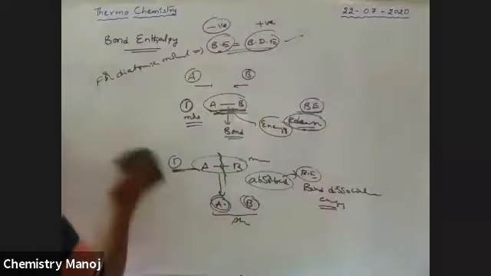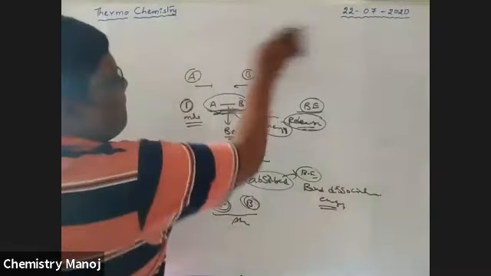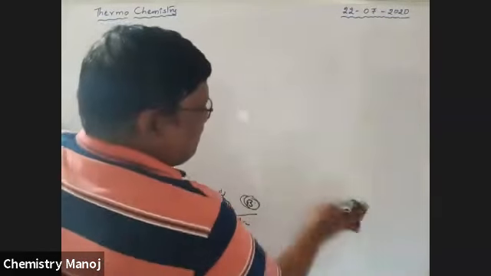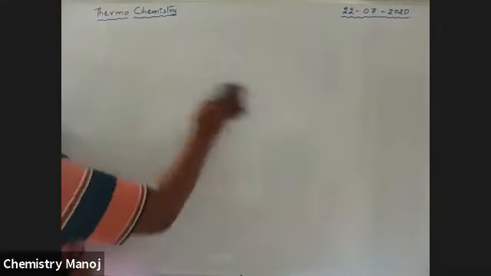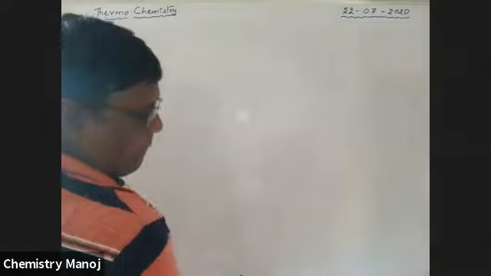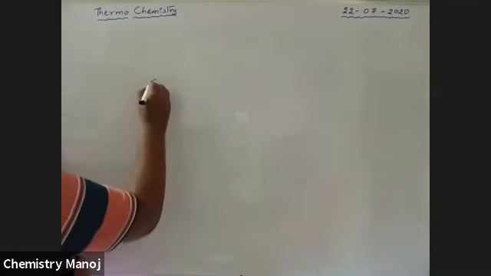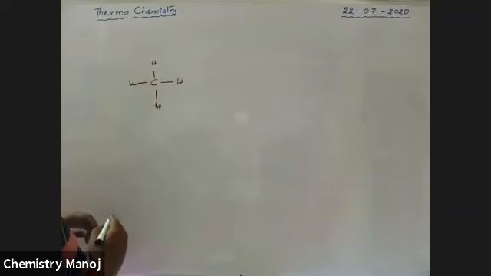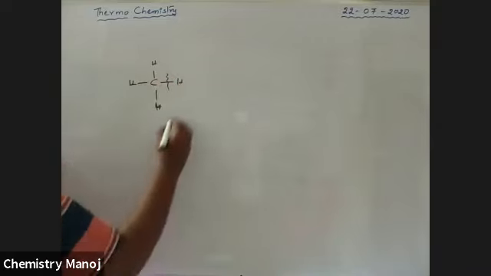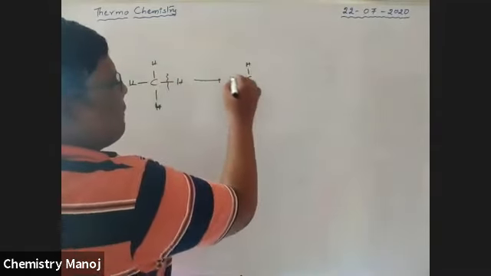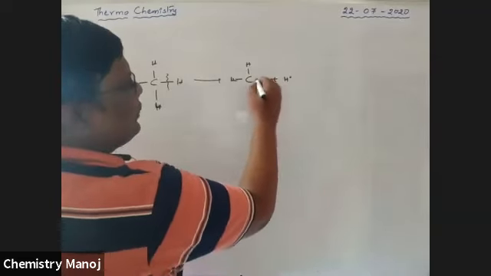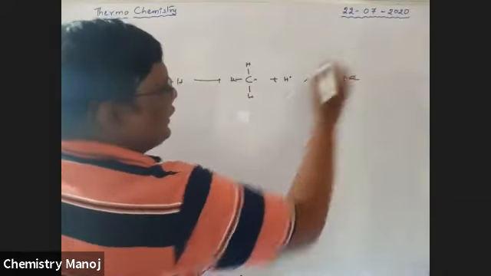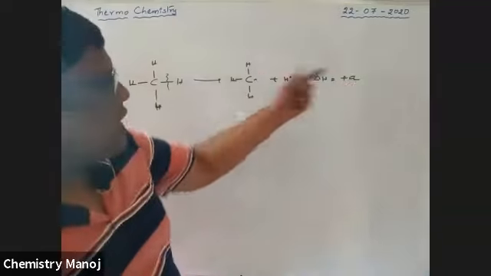See here, there is a CH4 molecule. I am trying to break bonds. It is converted into CH3 and a hydrogen atom, with CH3 being a radical. Here delta H is positive A. It is the bond dissociation energy of the first CH bond.